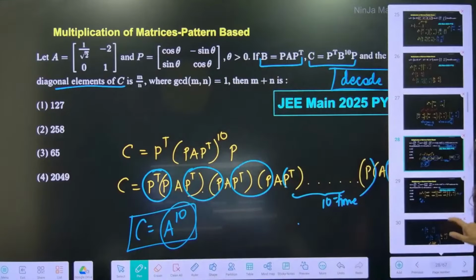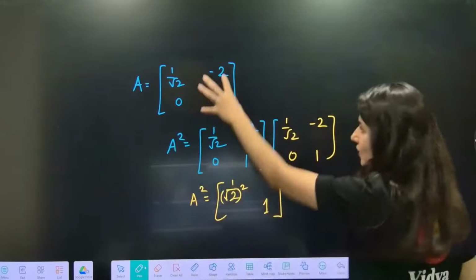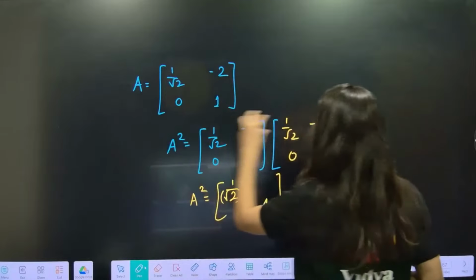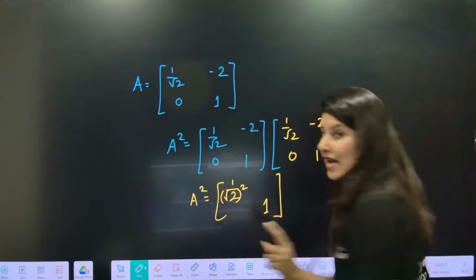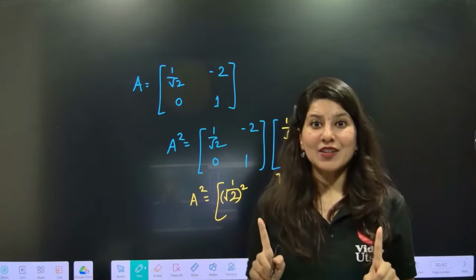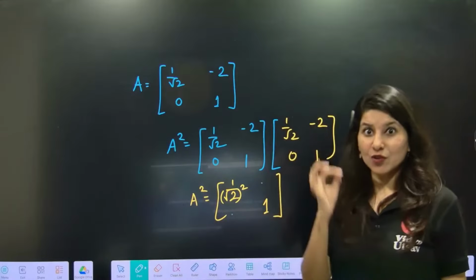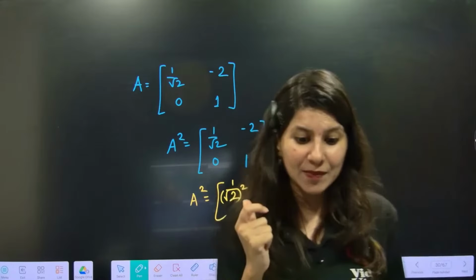A matrix is given to you. Just find out what will be A power 10. So this is A matrix. If you try to find out A square, I'm interested only in diagonal elements. So be very smart. Do not waste your time in calculating non-diagonal elements. If you read the question carefully, you have to be extremely alert.